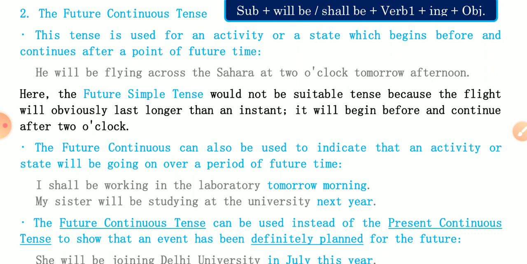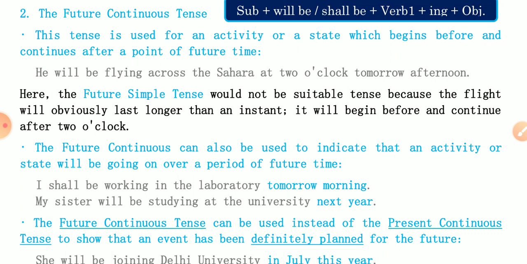Means any incident or anything can continue into the future, like I shall be working in the laboratory tomorrow morning, means that work will go on in next time also. My sister will be studying at the university next year. Means there should be future expressing words, only then you should use this tense.